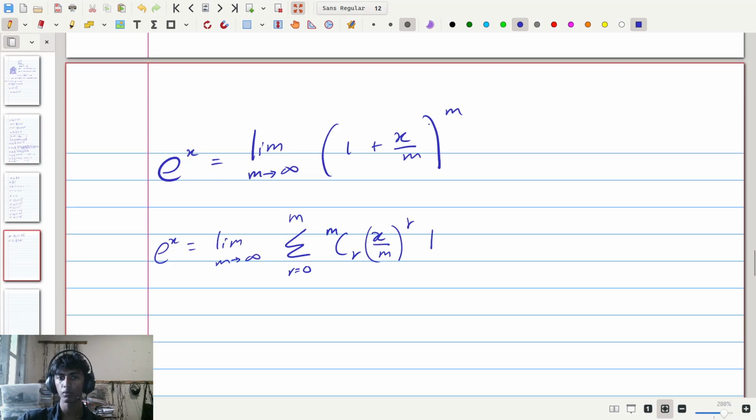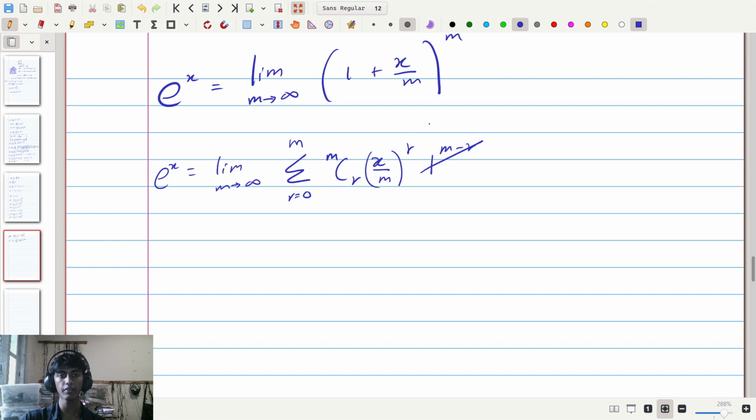over here we're going to have 1, which is here 1 to the power of m minus r, which I'm going to cut because 1 times anything is just that same thing, and 1 to the power of m minus r is just 1. So we can cut that away, and then we have this thing. I'm going to skip a few steps here because we've already done it. If you want those steps, of course you can go up and look at what we did for when we didn't have e to the power of x.